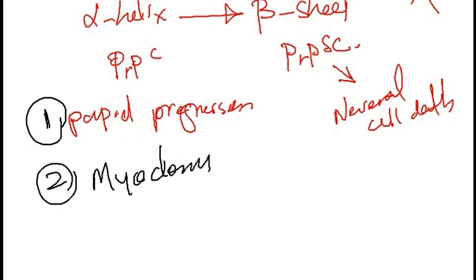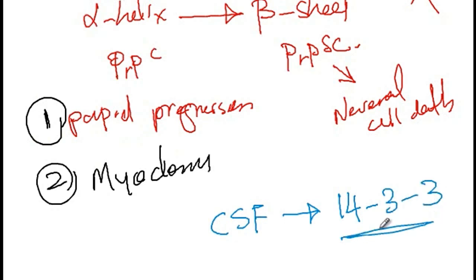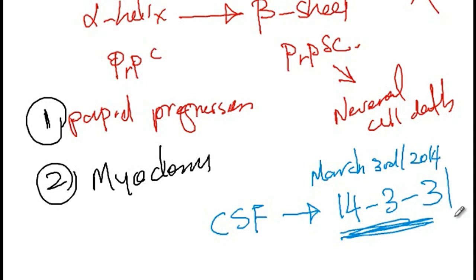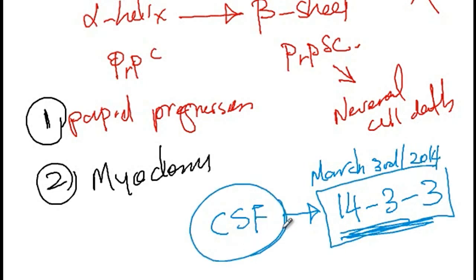And then for the diagnosis of CJD, you will have to use the cerebrospinal fluid and check for the presence of the protein called 14-3-3. One way you can memorize this number is March 3rd of 2014. So 14-3-3 is the protein that you will have to look for to diagnose CJD in the CSF of patients with this form of dementia.